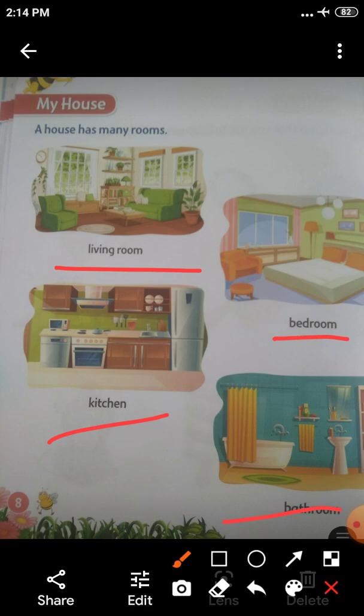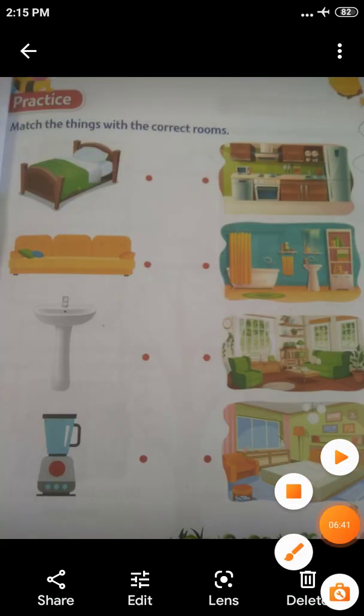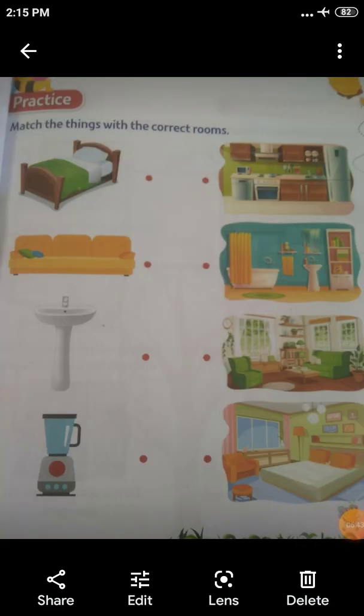Living room is a common area of all family members. The bedroom is private. Okay. Then kitchen is also a common area of all family members, and the bathroom is also a common area of all family members. Okay. The activity is there. Match the things with the correct rooms.